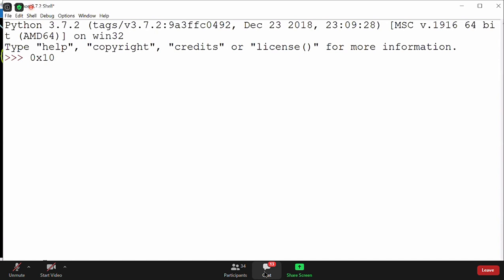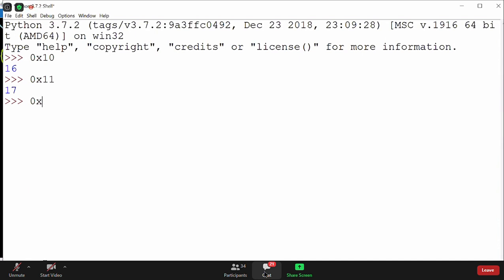It is called base 16, which is called hexadecimal. So binary is base 2, octal is base 8, and hexadecimal is base 16. So 0x10 will give you 16 as a number. When I press enter, you got 16. And obviously when I ask you 0x11, it will be 17, because it will be 16 plus 1. So 0x11 will give you 17.